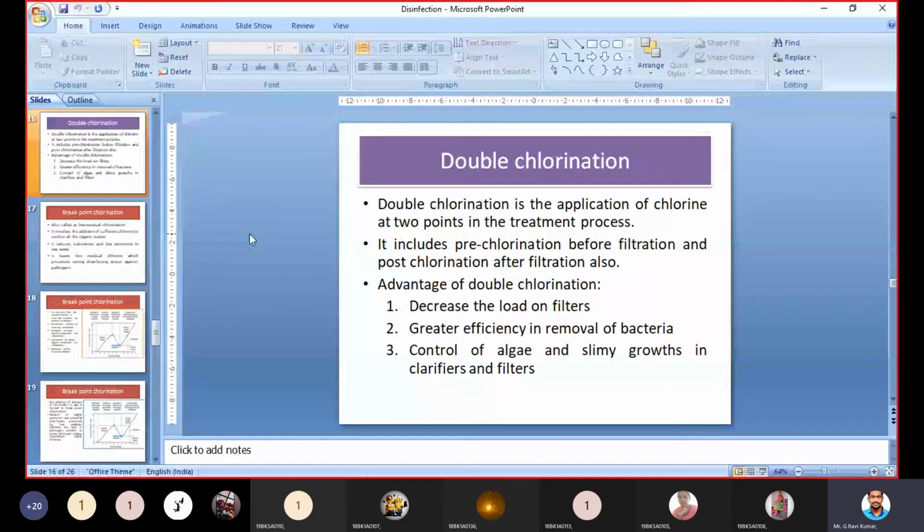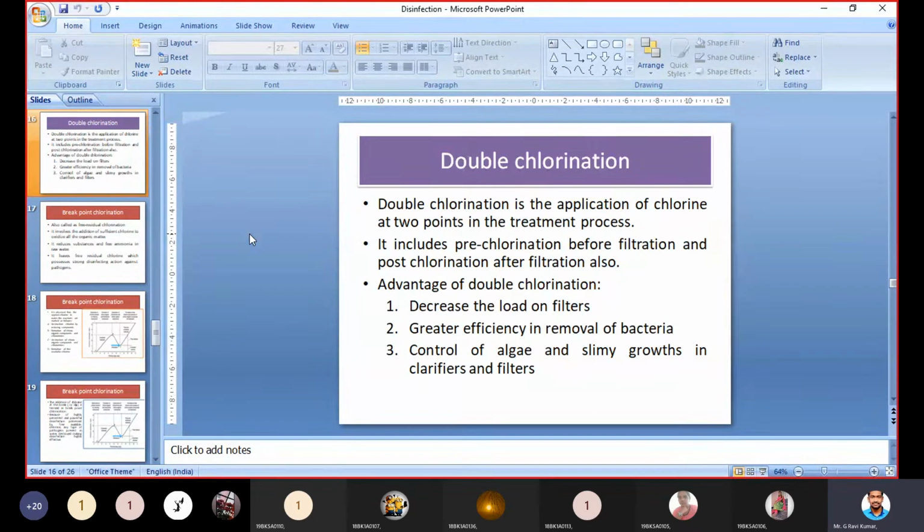It includes pre-chlorination before filtration and post-chlorination after filtration. Sometimes we need to apply chlorine to water even before sedimentation. So before sedimentation we apply chlorine, after that we send that water to sedimentation, then to filtration, and after that again to disinfection. It means again we need to add chlorine.